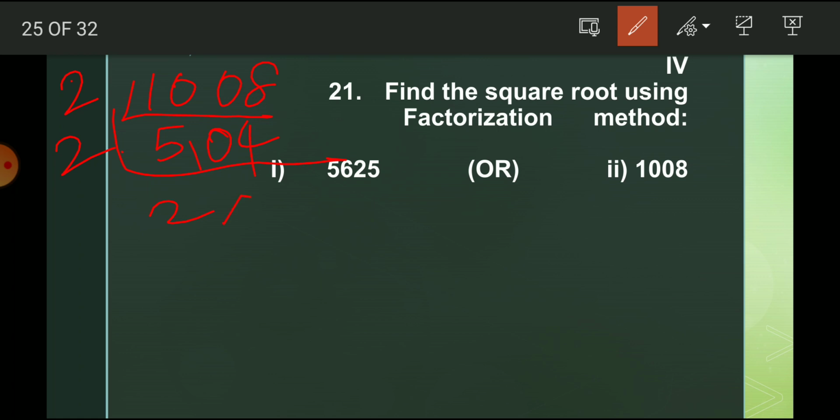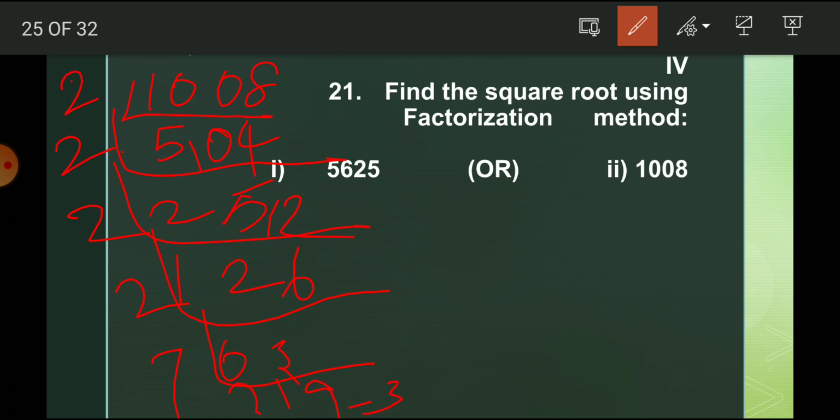5 2s are 10. Then 2 2s are 4. 1 2 is 2, 2 2s are 4, the remaining is 1, so 6. 6 2s are 12, 3 2s are 6. 7, 9. So 9 3s are 63. So after that 3, then 3. Okay, so the remaining values are for 1008.